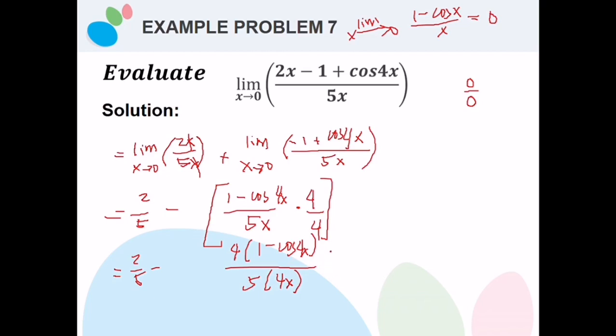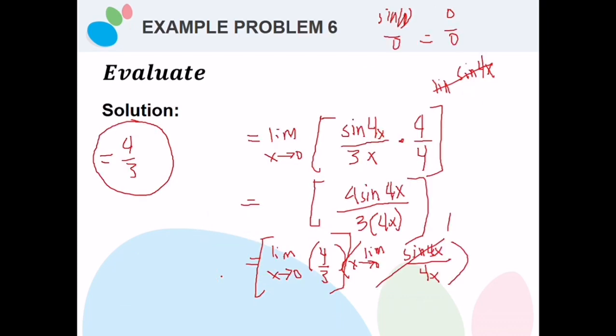Okay, so therefore we could say that this is 2/5 minus 4 over 5 times 0. So this is already under the limits, because we have limits when x approaches 0.